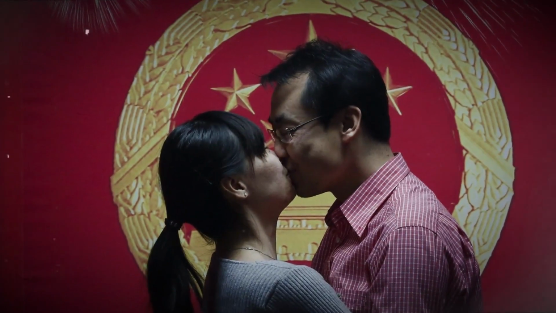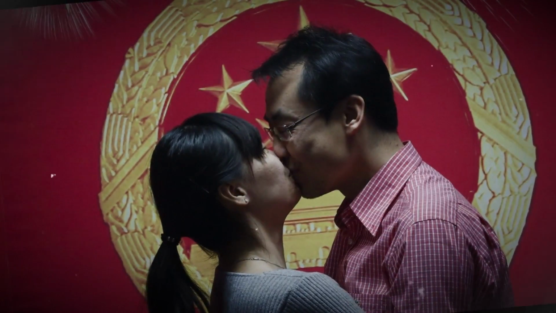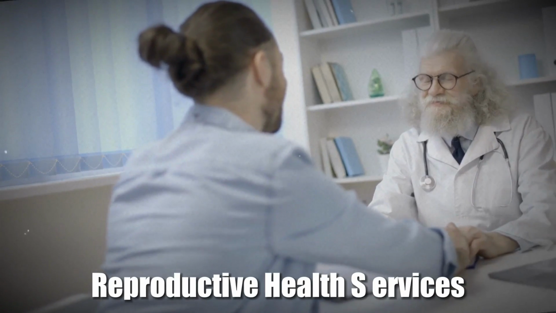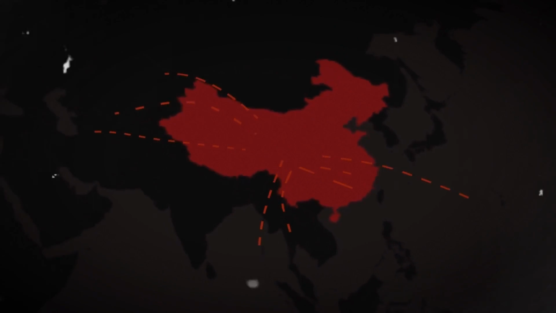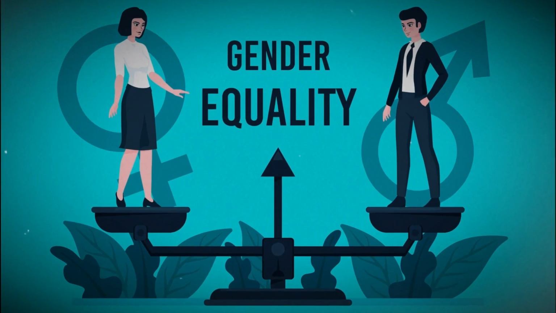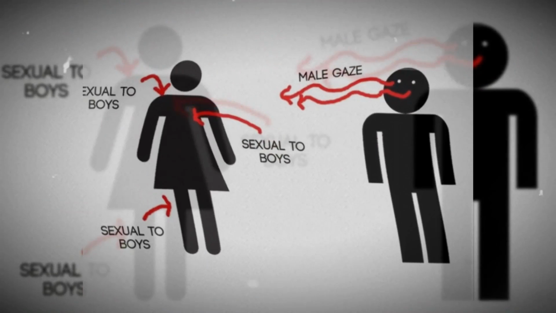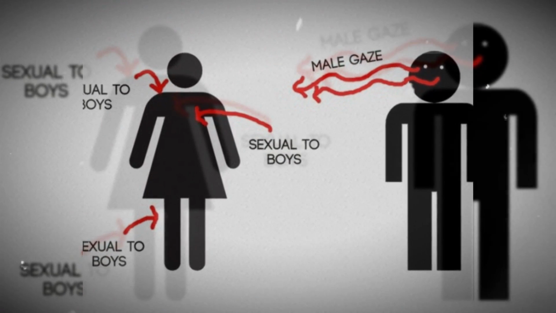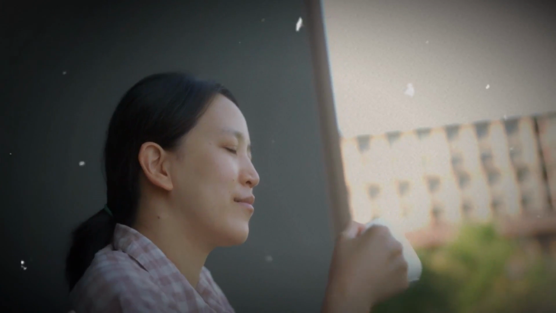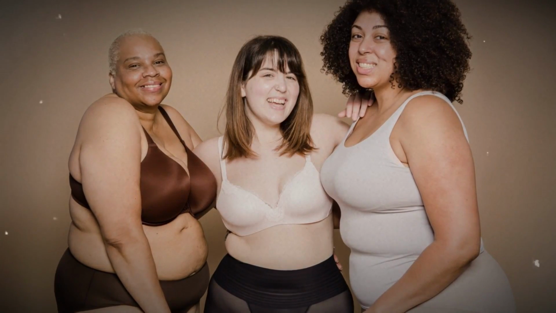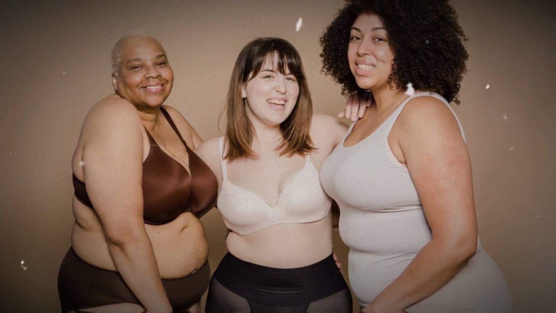Sex education became a mandatory part of the school curriculum, and the government established clinics and hospitals to provide access to contraception and other reproductive health services. The government also sought to promote gender equality and to challenge traditional gender roles, which had previously limited women's sexual agency. Despite efforts to modernize sexual attitudes and practices in many countries, conservative views continued to persist in various ways.